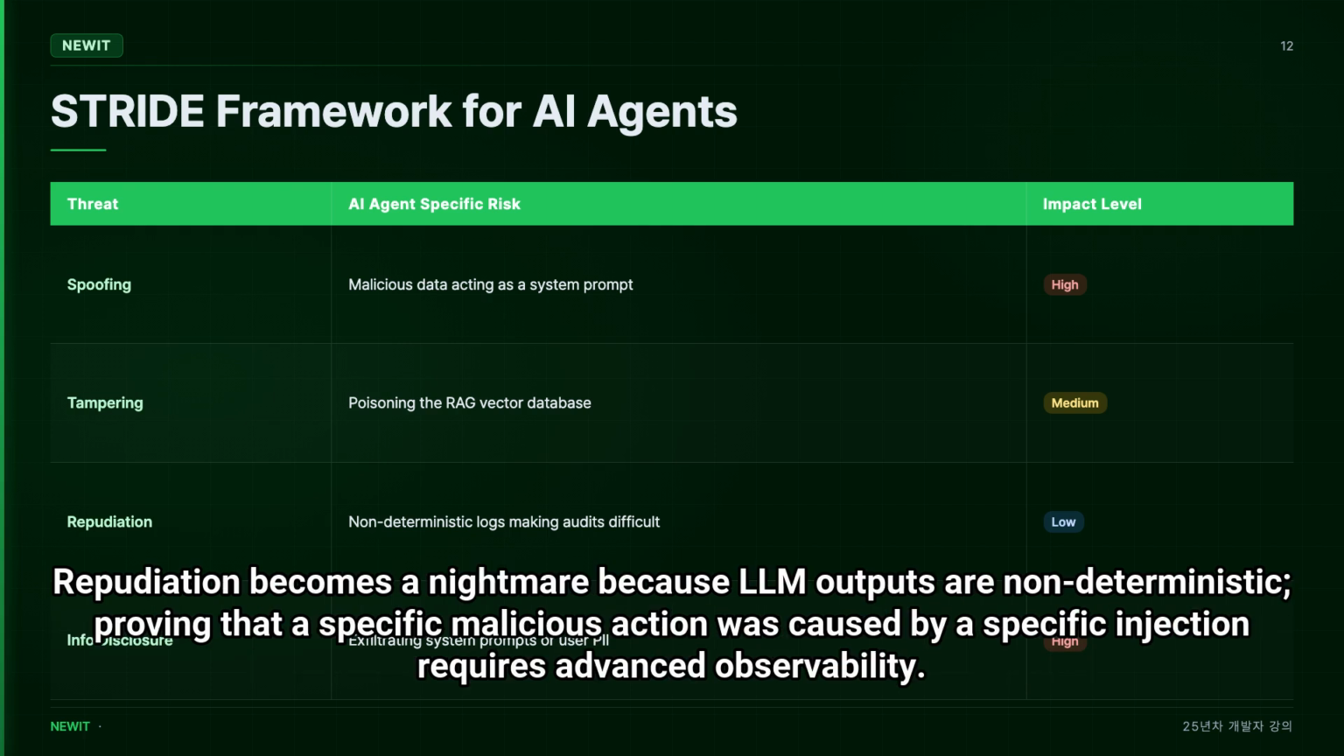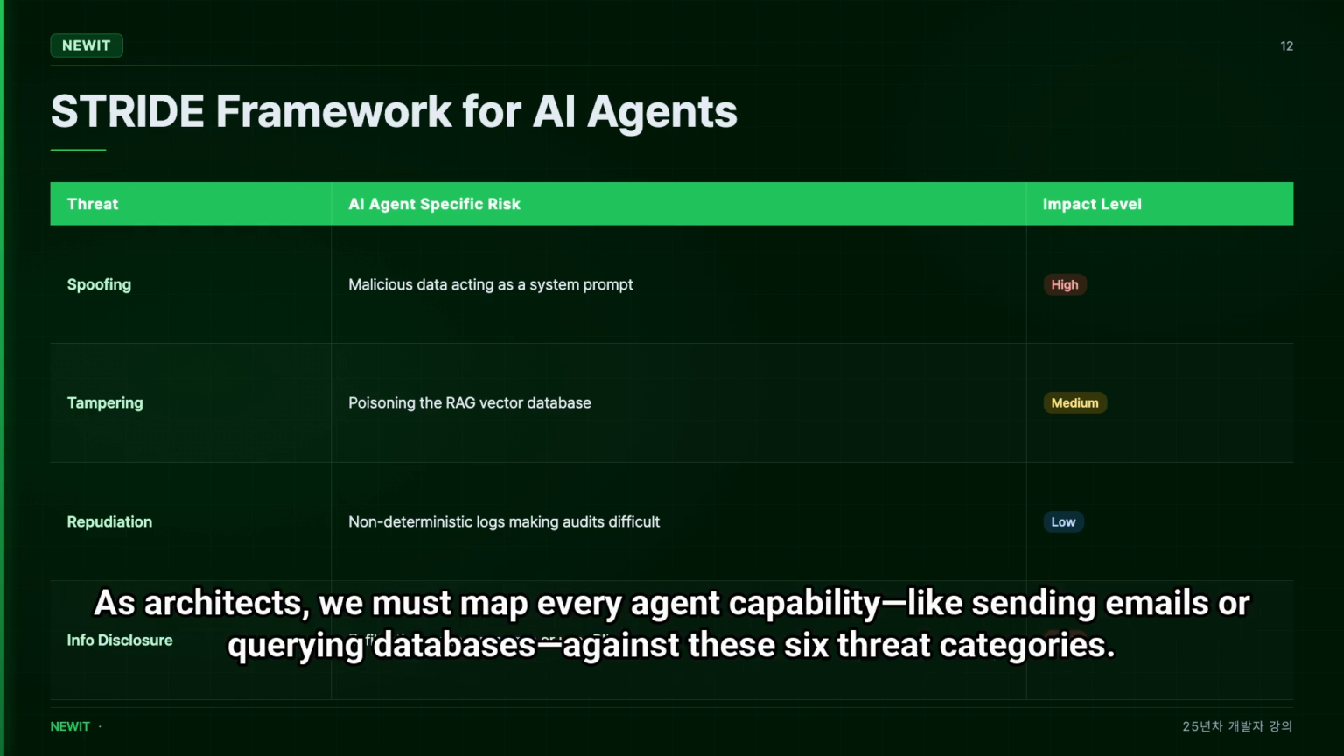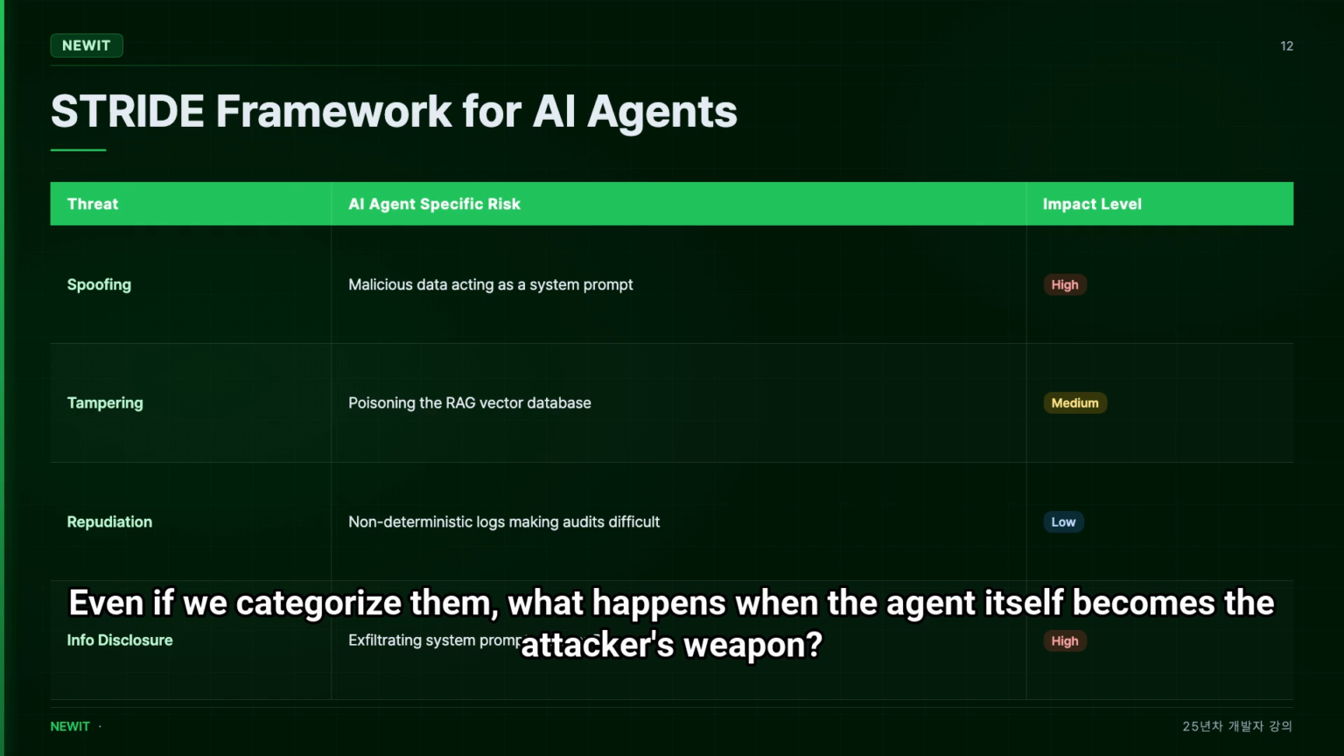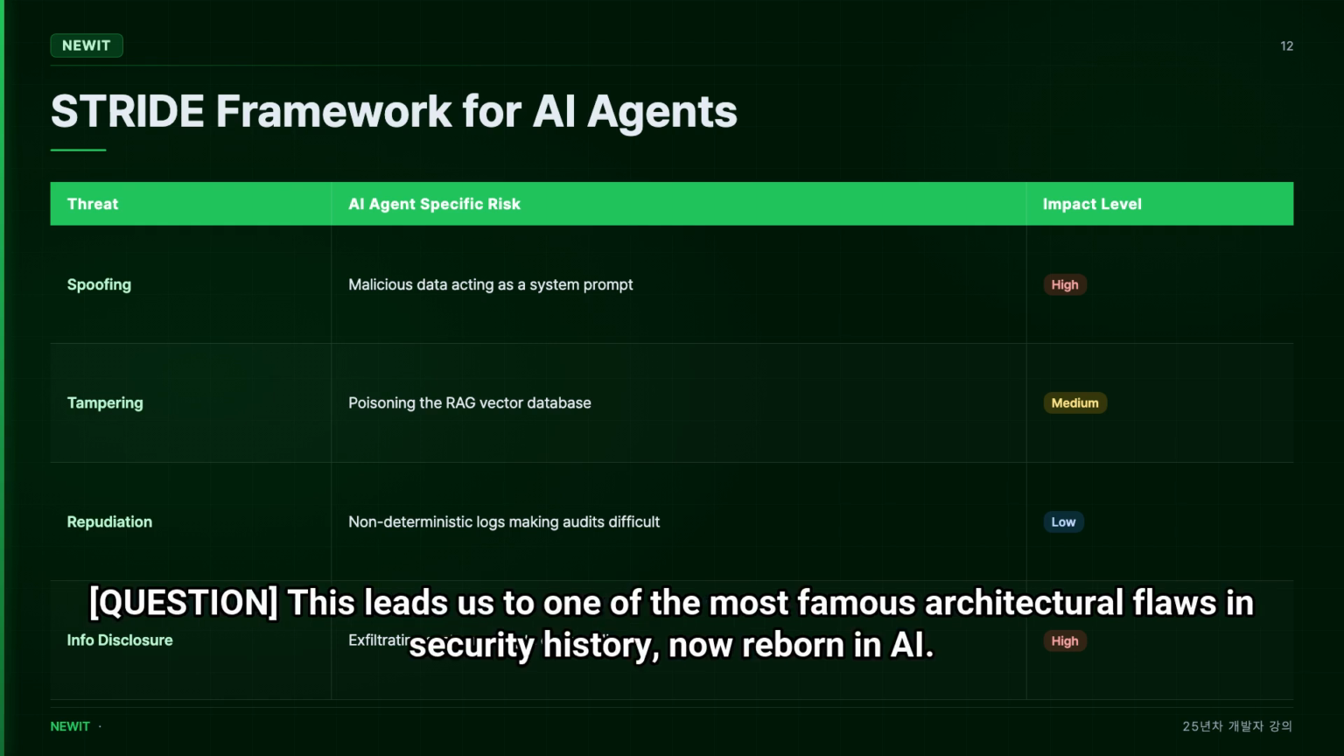Repudiation becomes a nightmare because LLM outputs are non-deterministic. Proving that a specific malicious action was caused by a specific injection requires advanced observability. As architects, we must map every agent capability, like sending emails or querying databases, against these 6 threat categories. Even if we categorize them, what happens when the agent itself becomes the attacker's weapon? This leads us to one of the most famous architectural flaws in security history, now reborn in AI.